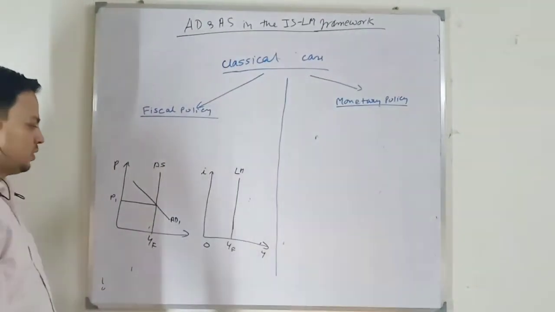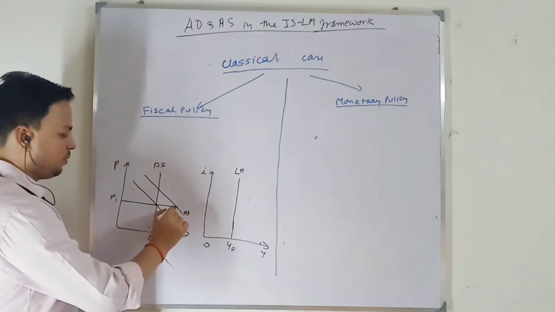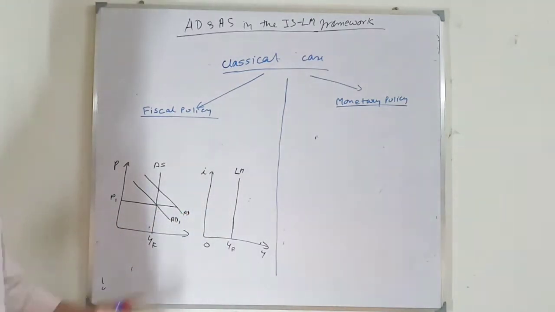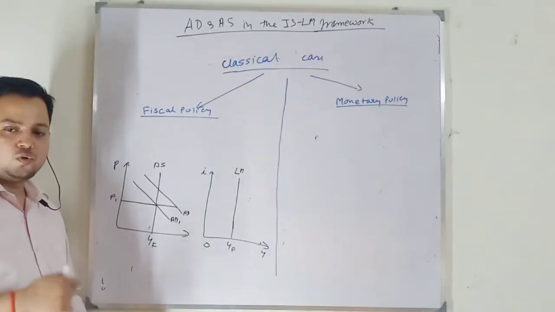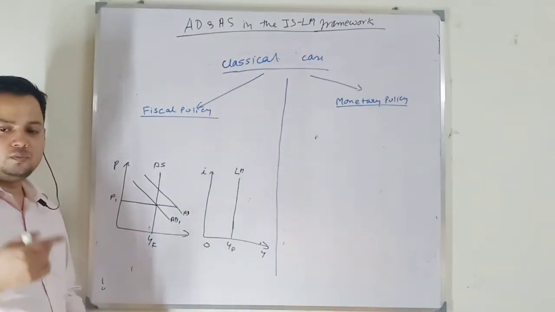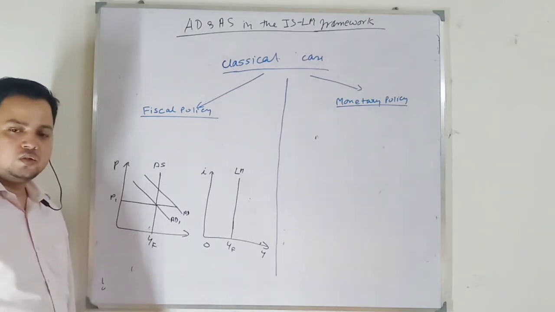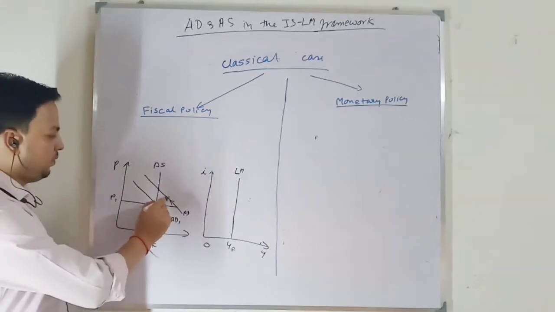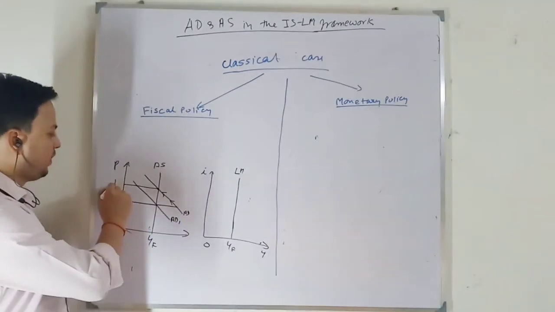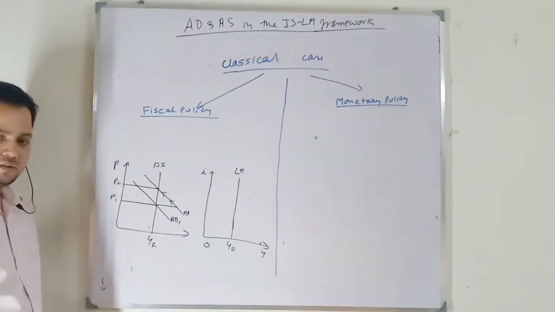So when there is an increase in aggregate demand, for the same price level, there is more demand. The firm will want to produce more. In order to produce more, they will be offering more wages. So cost of production increases, price will increase. So wage and price will increase in the same proportion. When prices are increasing, new equilibrium will be achieved at higher price level and for the same output level.